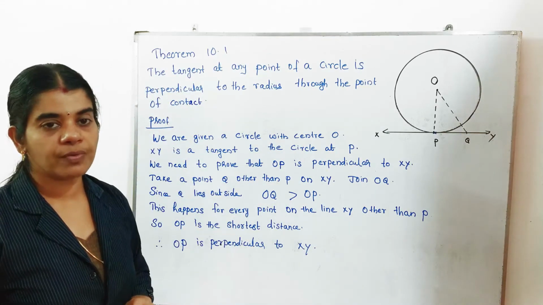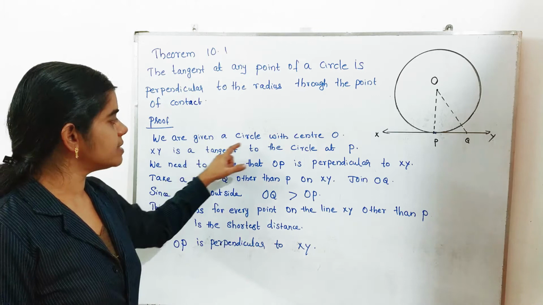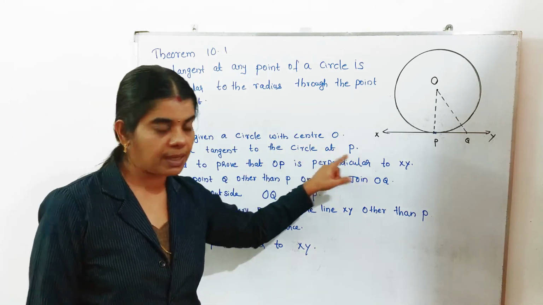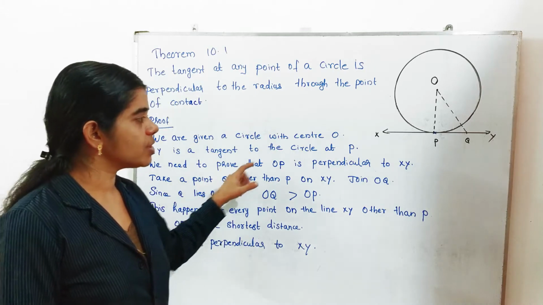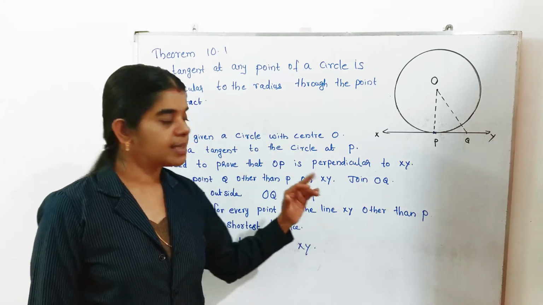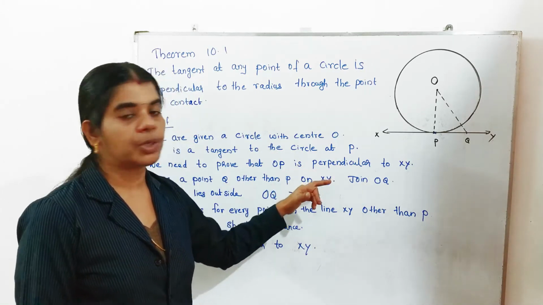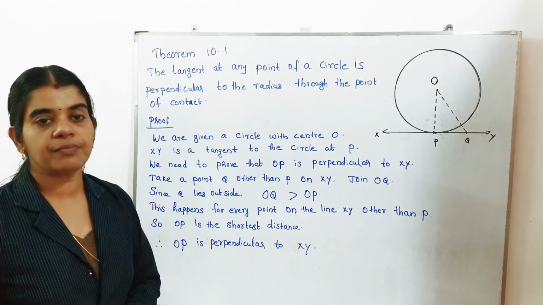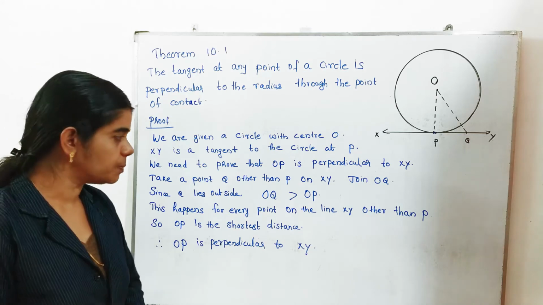Given things we want to write first. We are given a circle with center O. XY is a tangent to the circle at P. We need to prove that OP, that is the radius, is perpendicular to XY. The radius through the point of contact every time gives 90 degrees; that is what we want to prove.